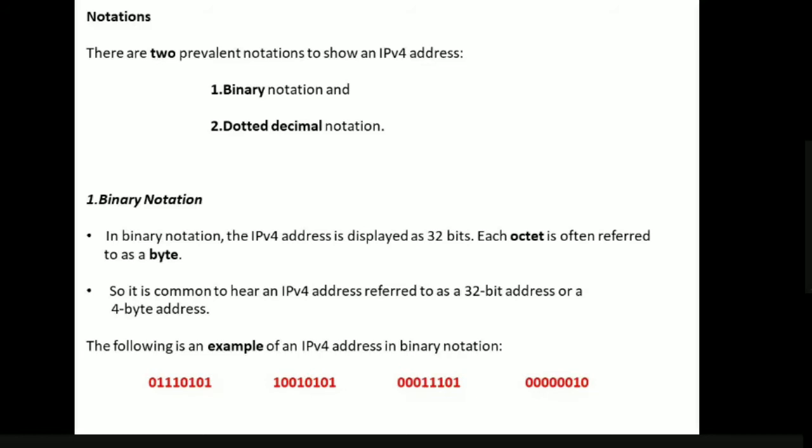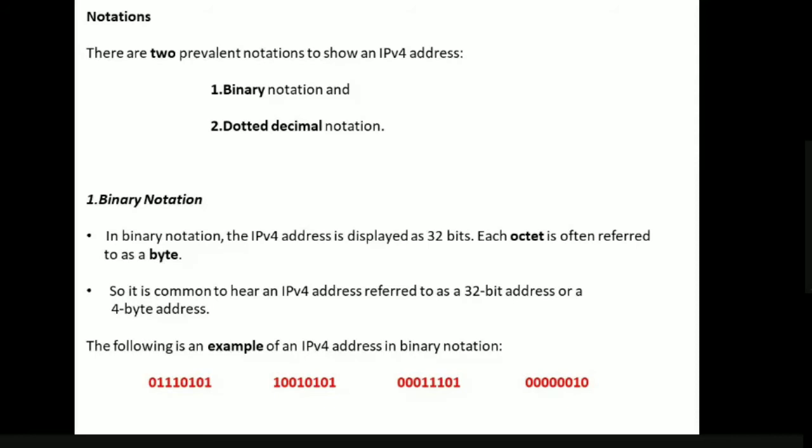The first one is binary notation. As the name specifies, everything is represented in the form of zeros and ones. We know that the IPv4 address is 32 bits. Here we divide these 32 bits into 4 octets.